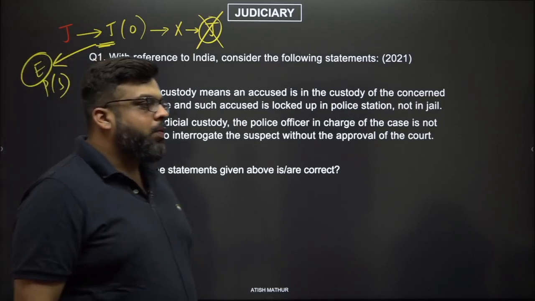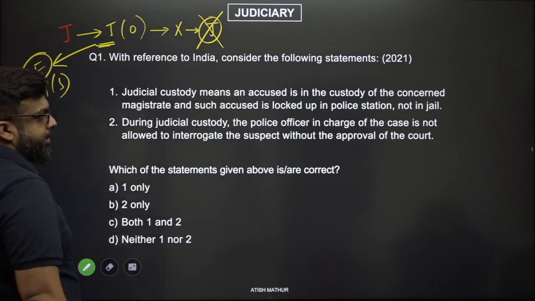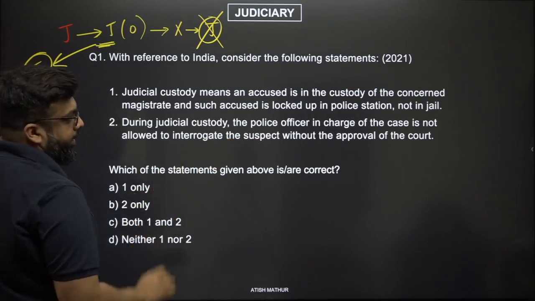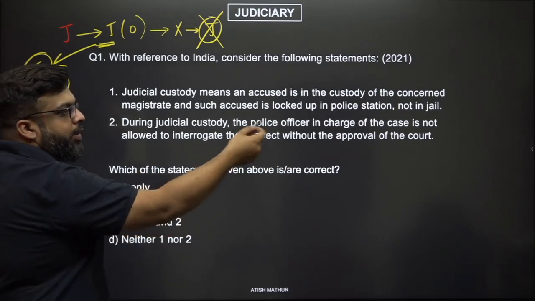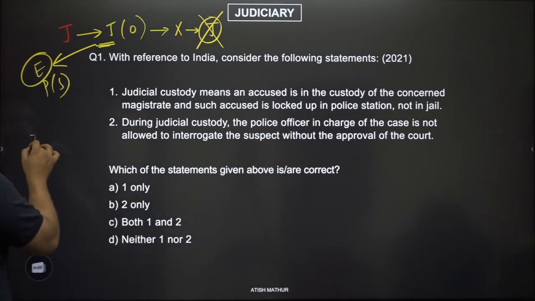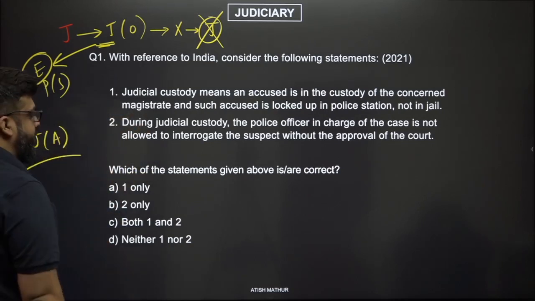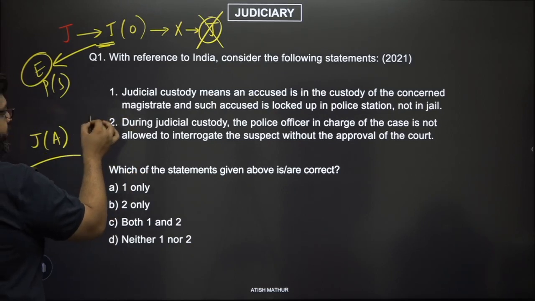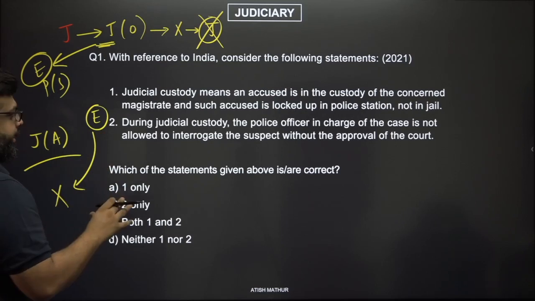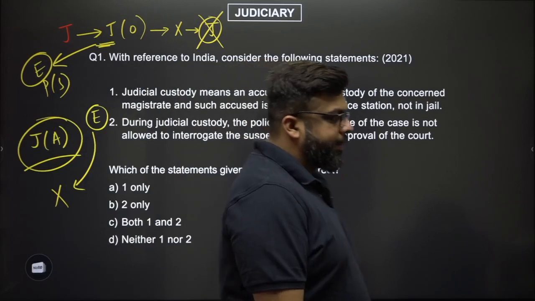During judicial custody, the police officer in charge of the case is not allowed to interrogate the suspect without the approval of the court. During such a judicial arrest, the police officer in charge of the case is not allowed to interrogate the suspect without the approval of the court. Now think about this. If the person is under judicial arrest, that means you're under the larger aegis of the judiciary, and the police officer concerned, which is the executive, cannot talk to the person under custody without the permission of the concerned judicial magistrate or the court for that matter.